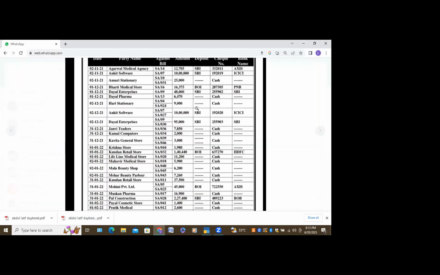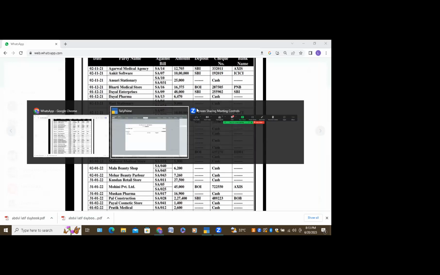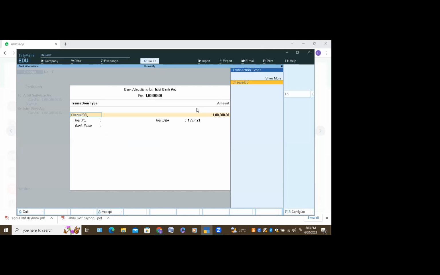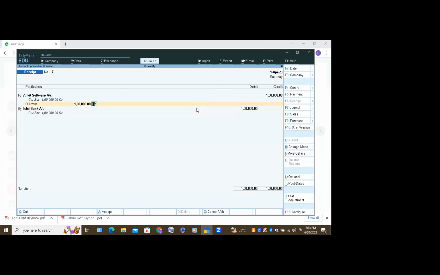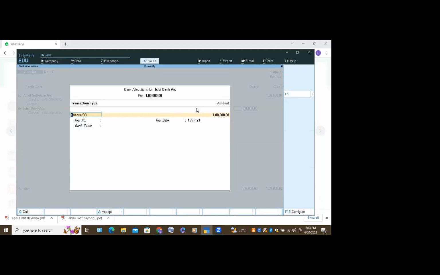Instrument date, anyway, that date will not accept. You can take 1st April. Whatever date you have there, you have to give the same date. But we are all practicing in educational mode, so you give 1st April only. Do enter. And the instrument check number you can give. Enter, you have to give everywhere. Okay, then only it will work. Enter. Do enter. Here you give.